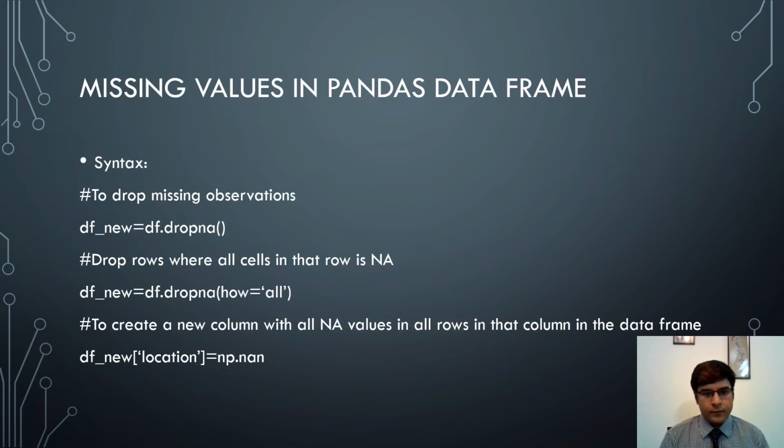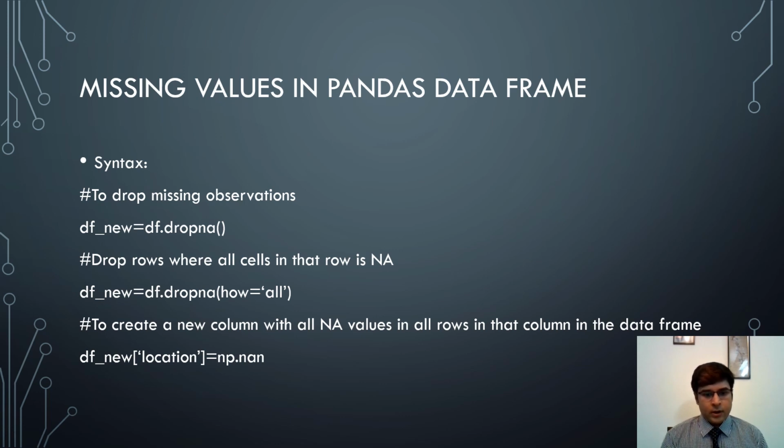Next we see how we deal with missing values in a pandas data frame. To drop missing observations, we type df_new is equal to df.dropna. This will remove all rows with NA values from df. To drop rows where all cells in that row are NA, that means all the cells should be NA in that row, then only we delete it, we write it as df.dropna how is equal to all.